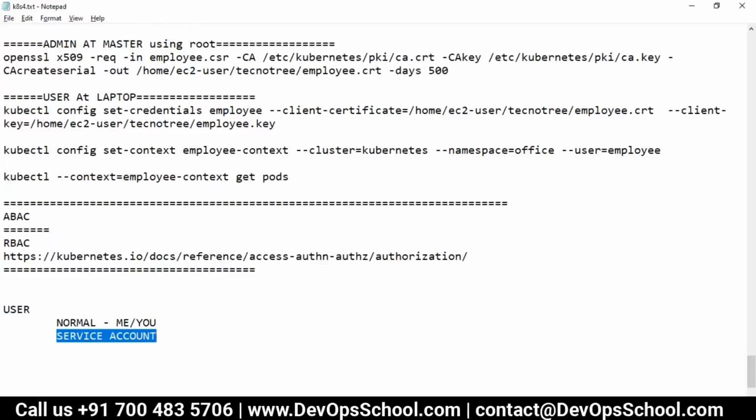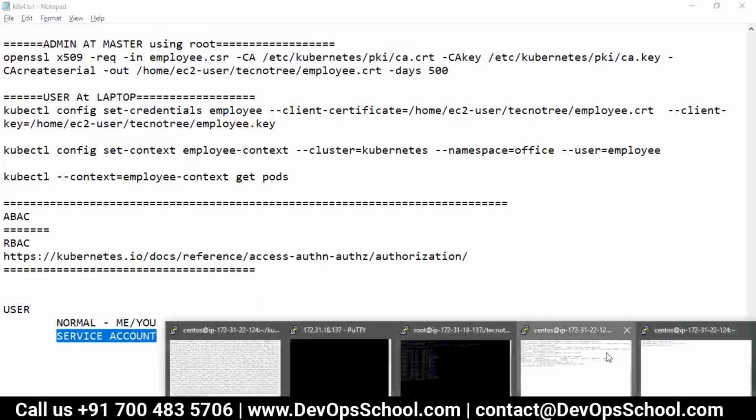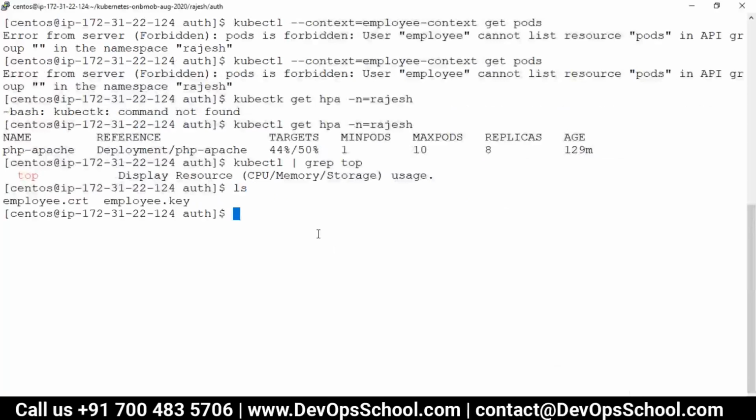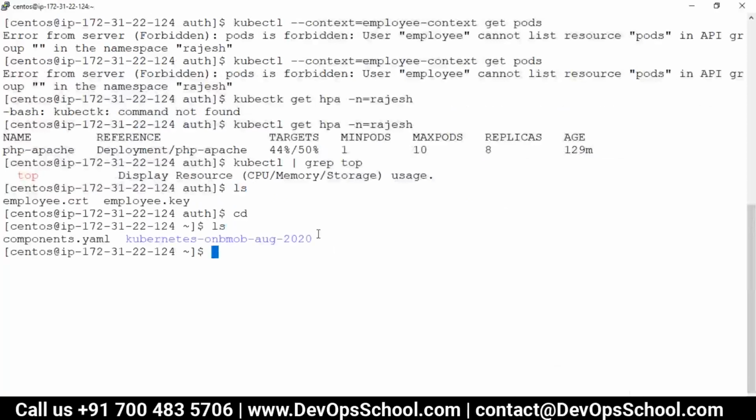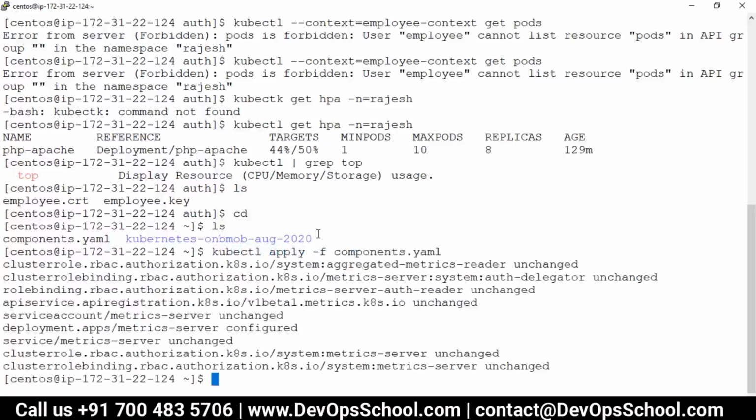Now I don't know whether you noticed or not. Let me show you. Here, if I run kubectl for metrics server, I'm deploying it again. So kubectl apply -f components. See here, look at this. Do you see the service account here? Service account.